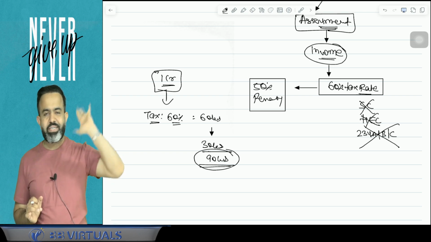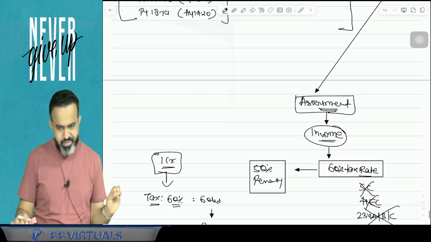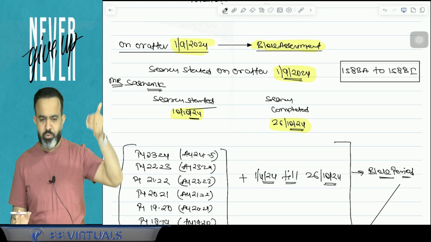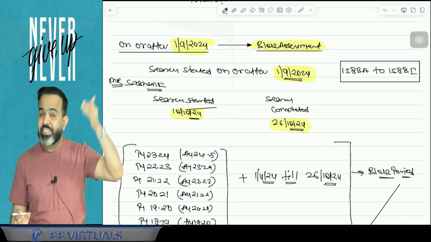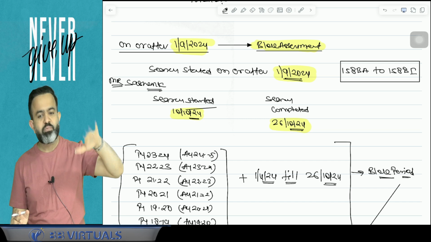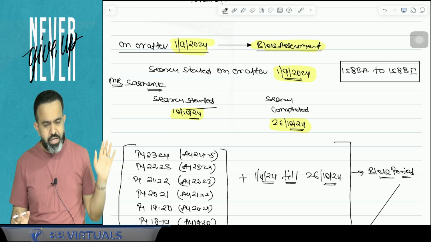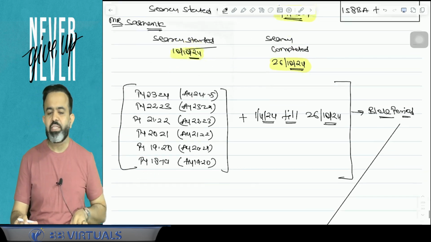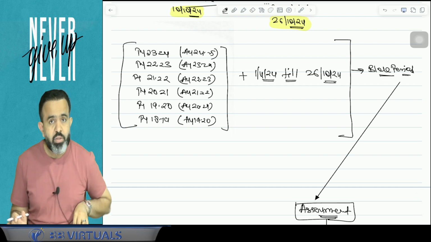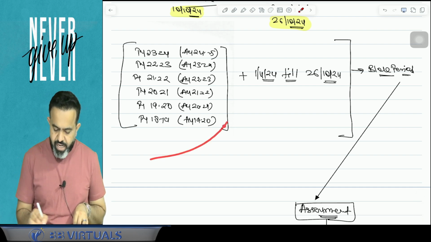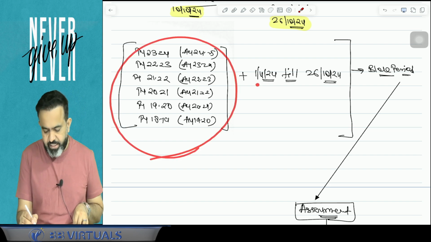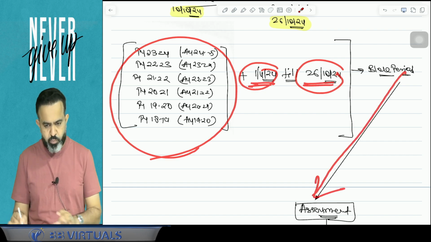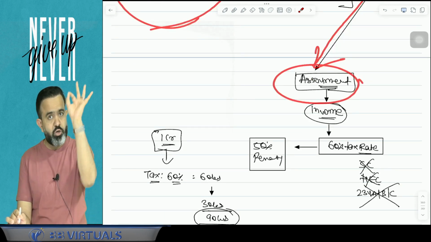But guys, this will be the tax liability under this concept. So this is called your block assessment. This block assessment started from 1st September 2024. This concept is applied when a search is conducted in any person's case from 1st September 2024. If a search is started on or after 1st September 2024, this concept is applicable. They will determine the assessment or income of the block period. Now block period means the last 6 years plus the current year from 1st April till the date of the completion of the raid. This is called your block period. For the block period, they will make one assessment, that is called block assessment.